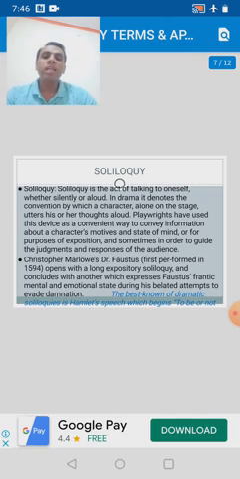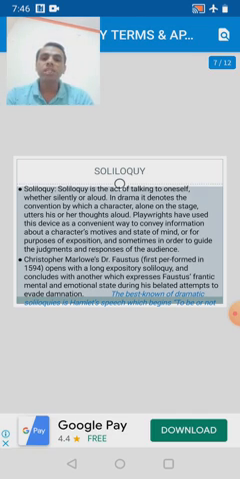In a drama, it denotes the convention by which a character alone on the stage utters his or her thoughts aloud. In ancient days, when the drama was performed on the stage, the character used to speak to himself or herself in order to make the audience know what is going on in his or her mind, and such a device is known as soliloquy.